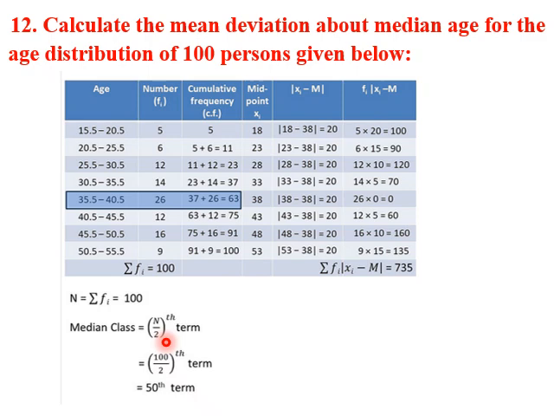The median class is the n by 2 term, which is the 50th term. We have to see the cumulative frequency values. This is up to the 37th term, but we want the 50th term. The next cumulative frequency is 63. So the 50th term is in between these two, but how do we get that? We take the upper value, so this will be the median class. The median class will be 35.5 to 40.5. This we got.